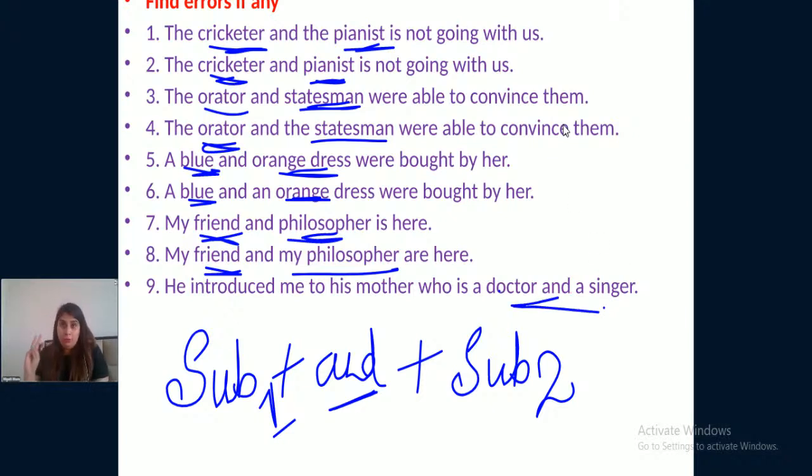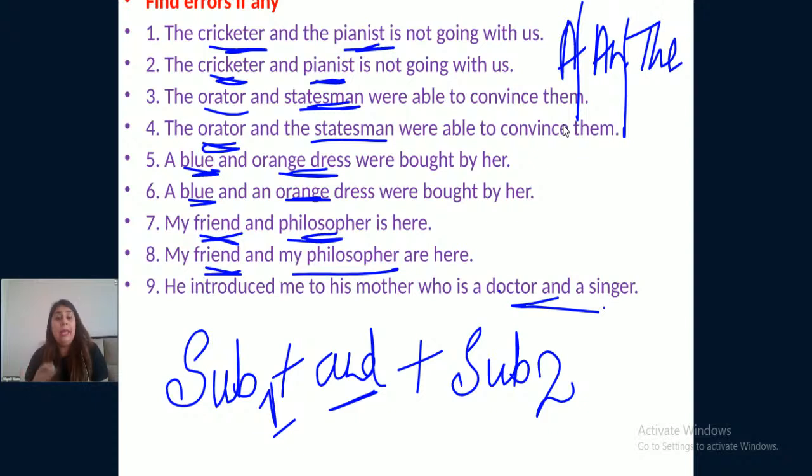So if there are two subjects in a sentence connected through "and", and articles. How many articles are there in English? There are just 3 articles in English: a, an, and the. And if an article is used before both the subjects, it can be a, it can be an, it can be the, any article.